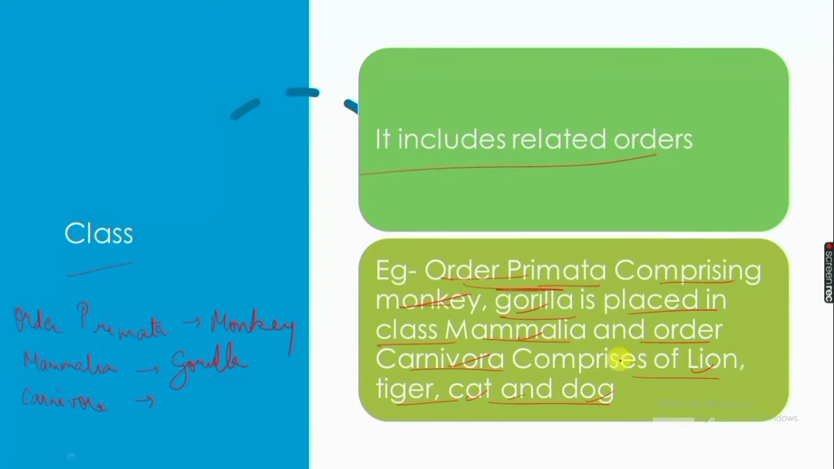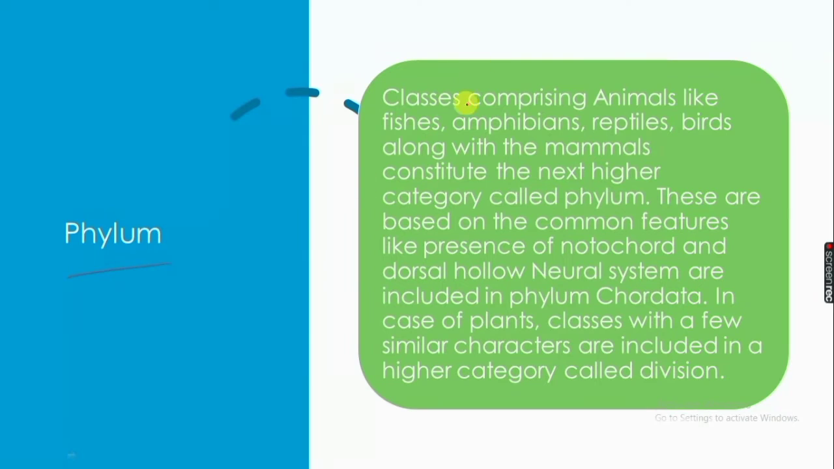Phylum. Classes comprising animals like fishes, amphibians, reptiles, birds, along with mammals, constitute the next higher category known as phylum. All these together comprise phylum. These are based on common features like presence of notochord and dorsal hollow neural system. So they are included in phylum Chordata because they have these features.